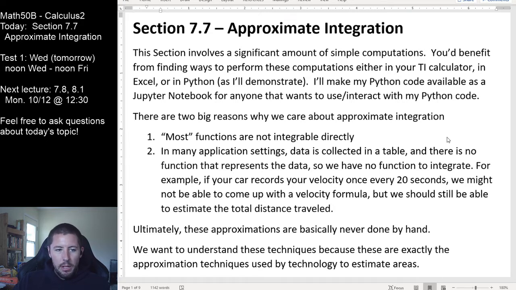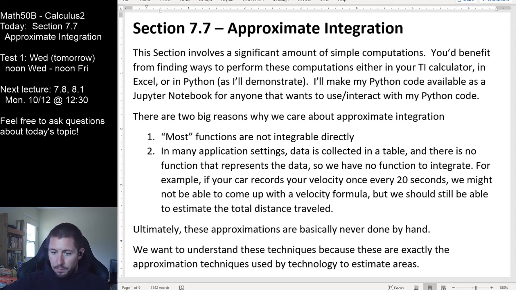Most functions aren't integrable, and most data doesn't have a function that fits it. But that doesn't mean we don't want to still think conceptually about the idea of integration behind those ideas. We just need to approximate our integration, since we either can't find an antiderivative, or don't have a function to find an antiderivative of. So it's very, very common that approximate integration comes up in absolutely tons of real world applications.